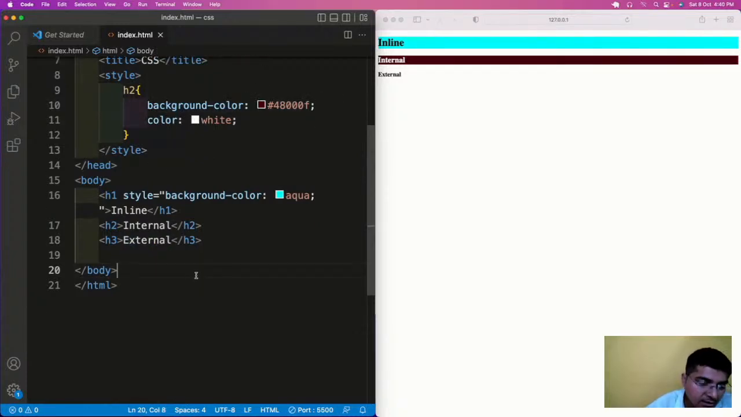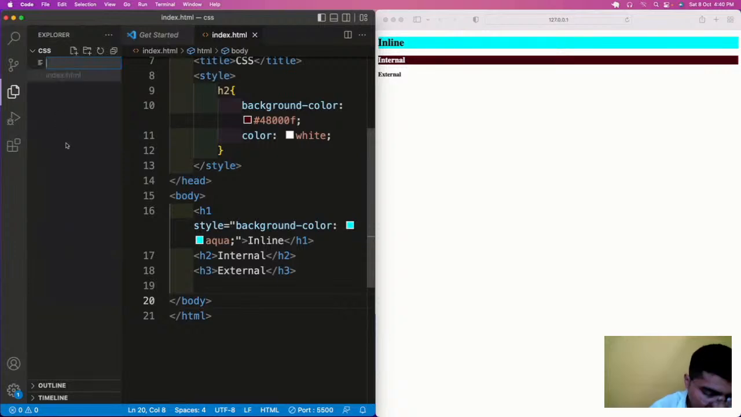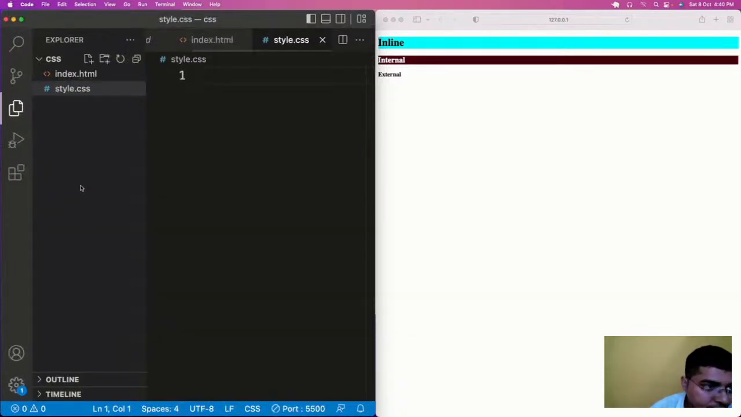Now what is external? External, as the name says, means something external. We have created CSS externally, and with the help of something we are linking the HTML and CSS. So external means externally we are creating a file, style.css, and let us apply the CSS here.